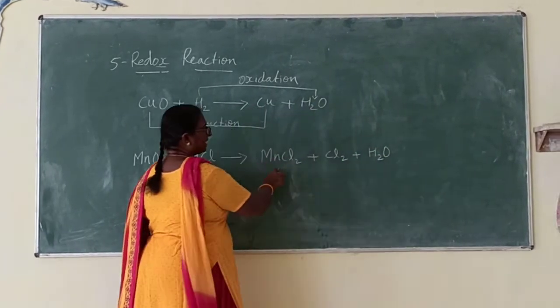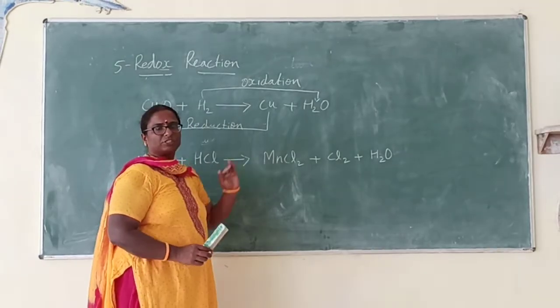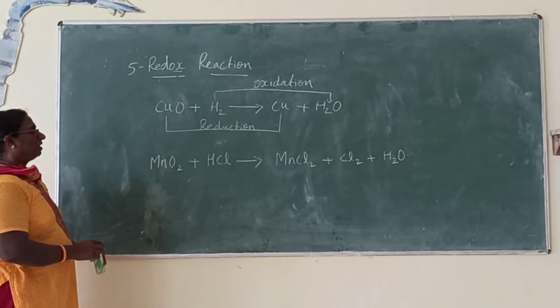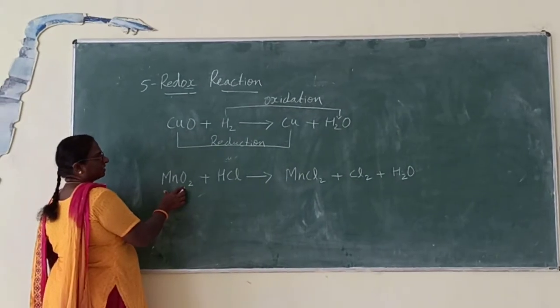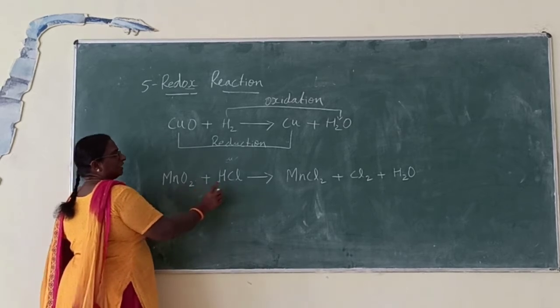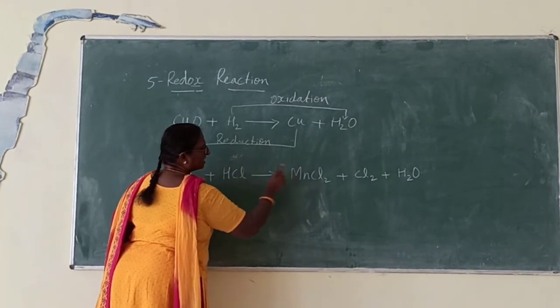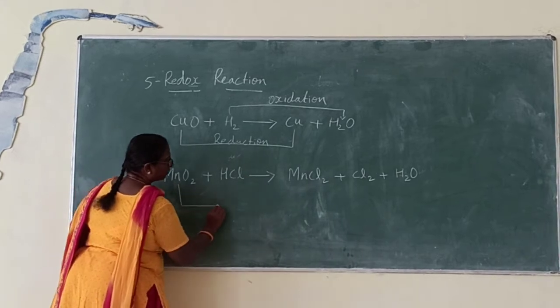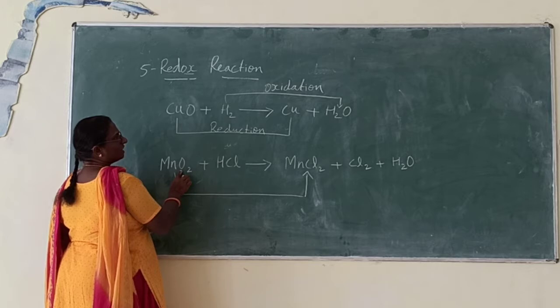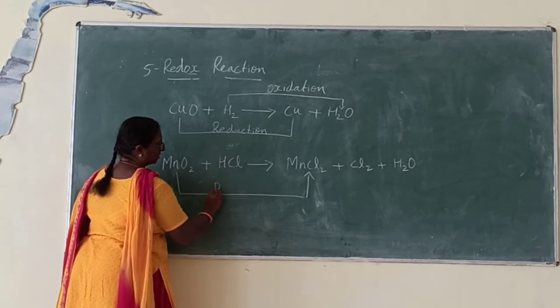Here you have three products, no need to worry about the products. Just look into the equation carefully. Manganese oxide is here, oxygen is here. In manganese chloride, oxygen is removed. Therefore, removal of oxygen is reduction.